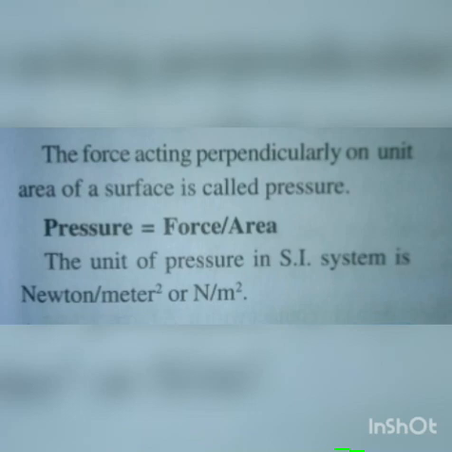So pressure equals force by area. What is the formula for pressure? Pressure equals force by area. The unit of pressure in the SI system is Newton per meter square, and it is very easy to remember. In the formula, the numerator is force and the denominator is area.